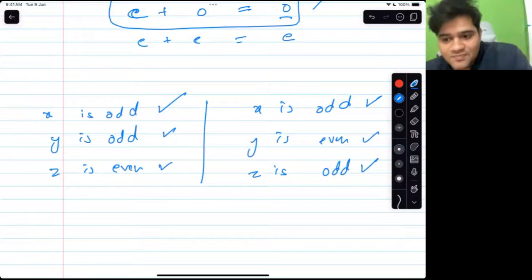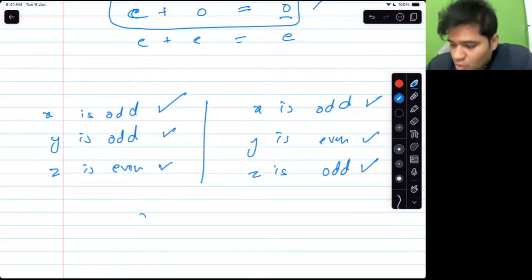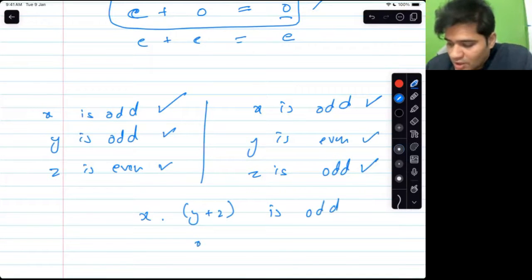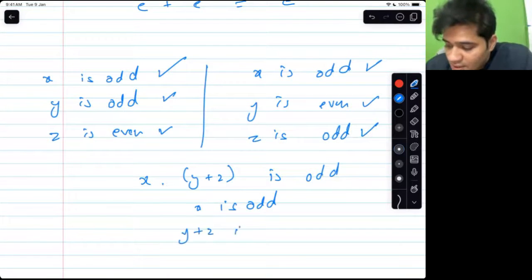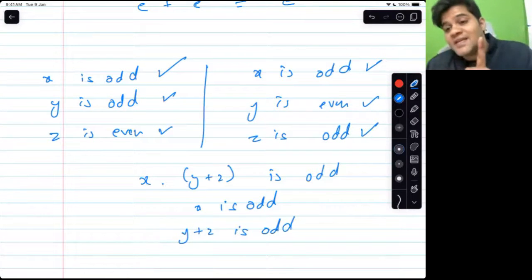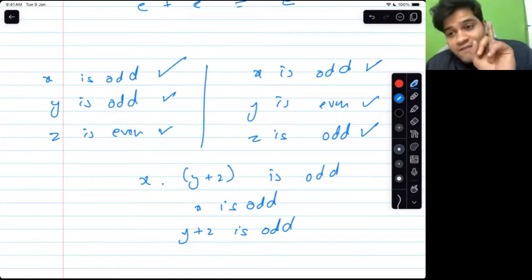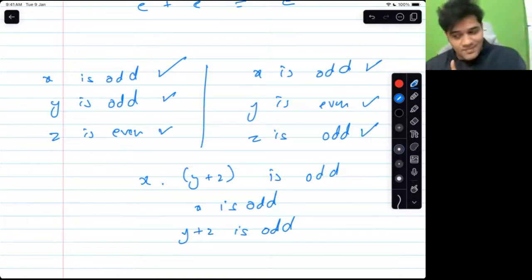Does this make sense? Why? Because we knew x into y plus z is odd. So we knew x is odd. That was a guarantee. And we knew y plus z is odd. Y plus z is odd implies if y is odd, then z is even. If y is even, then z is odd.